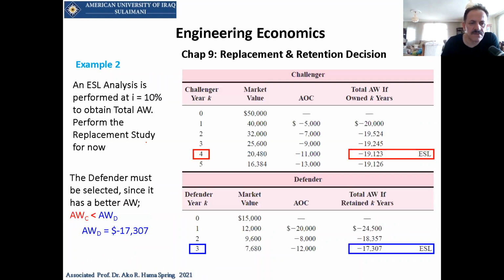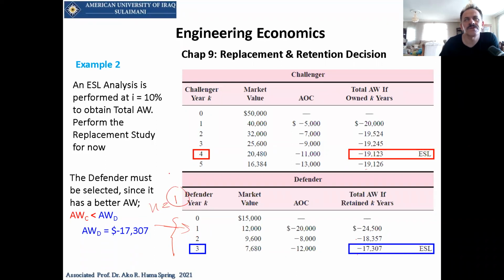If I have to decide for the specific period, or if it asks me till the end of the project, you will say that the Defender will be the best economy because it will give us less annual worth. Now, what about if n is equal to 1?